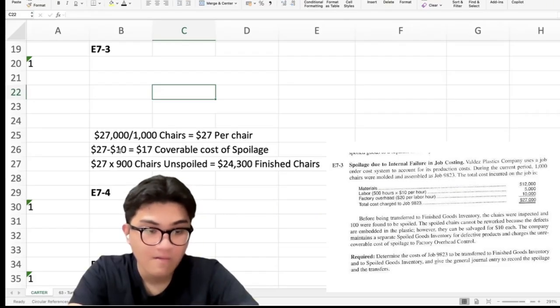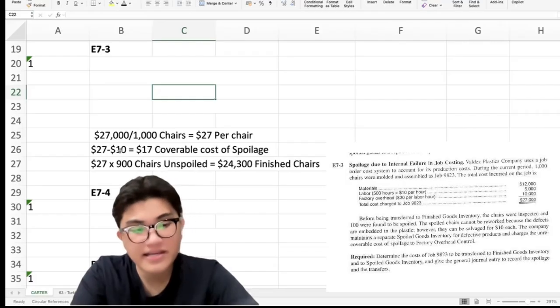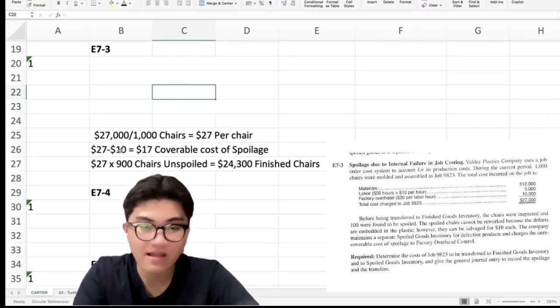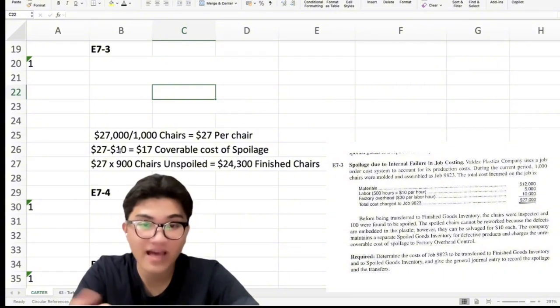During inspection, 100 chairs were spoiled, meaning dili na magamit ang 100 and dili na pud sila ma-rework. However, they can still be sold for $10 each. Okay? So that is the salvage value.